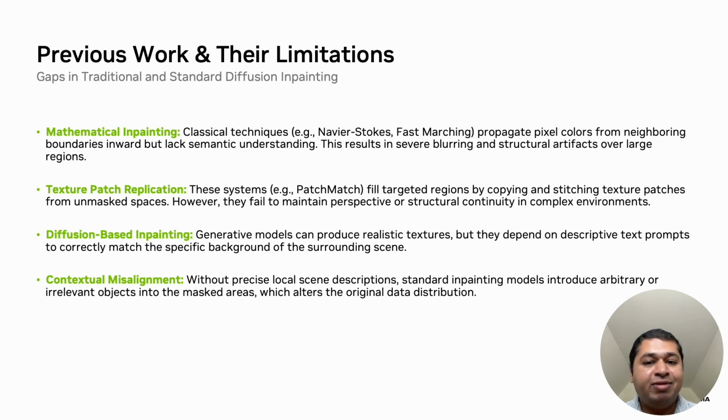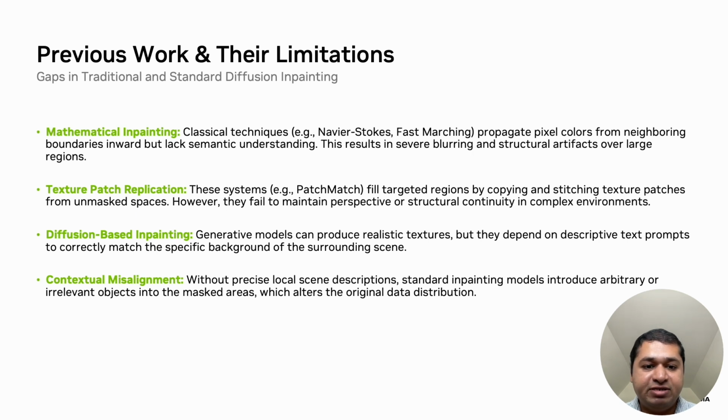First, classical mathematical inpainting techniques such as Navier-Stokes or fast-marching methods operate by propagating pixel colors from neighboring boundaries inwards. While computationally efficient, they lack any semantic understanding of the scene. Consequently, when applied over large target regions, they produce severe blurring and highly noticeable structural artifacts. Second, texture patch replication systems, for example PatchMatch, fill targeted regions by copying and stitching matching texture patches across these unmasked spaces. While this handles basic textures well, these algorithms fail to maintain perspective or structural continuity in some of the complex